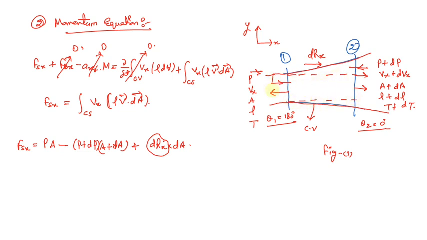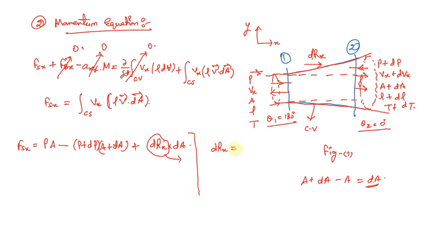So if this area is A, and this area is A plus dA, then A plus dA minus A will be equal to dA. So this area will be the left out area, so that's why we have used dA. Now, before we simplify, we need to calculate the value of dRx, so let us just find out the value of it.